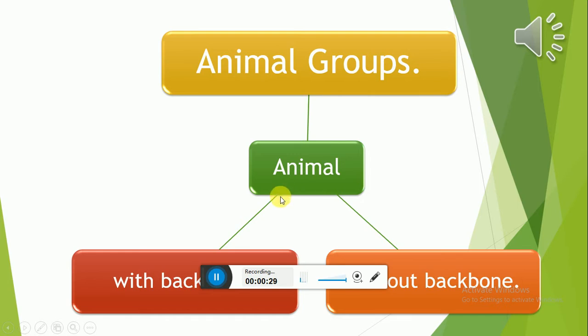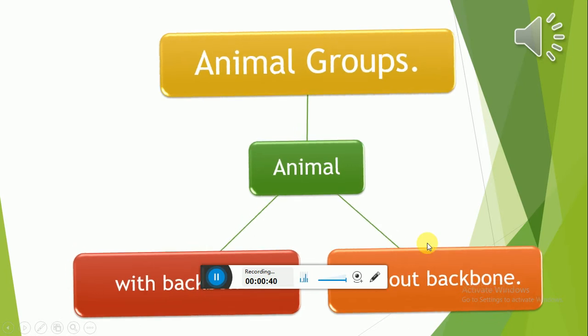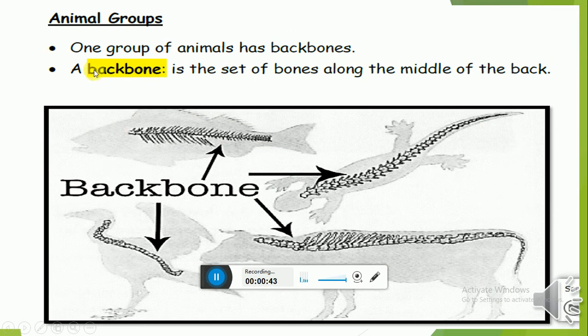Animals may be with backbones, meaning some bones in the middle of the back, like us, or without backbones. To remember, a backbone is the set of bones along the middle of the back, like in this fish, this bird, this cow, or this lizard. If you touch your back, you can find those bones in the middle of your back. This is the backbone.